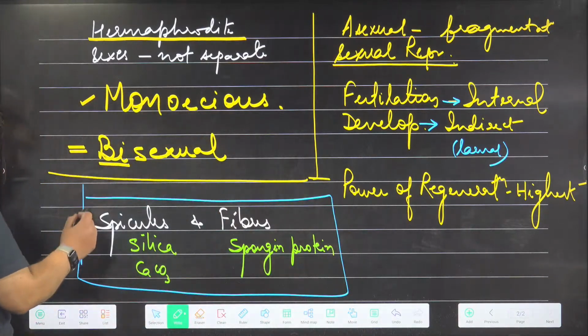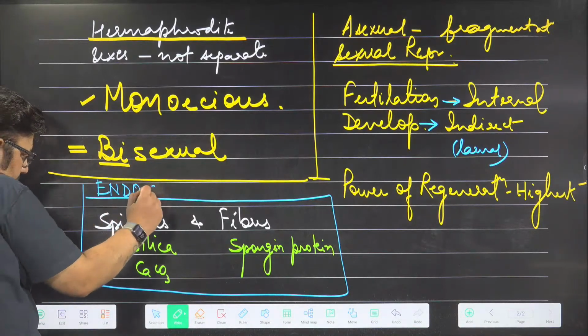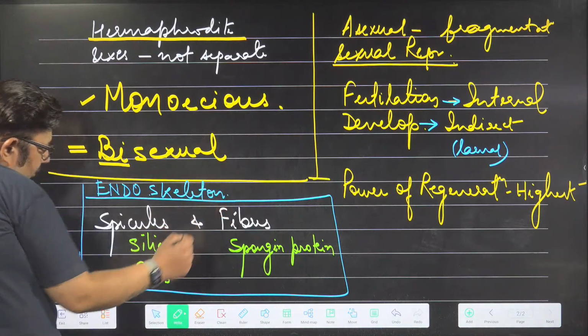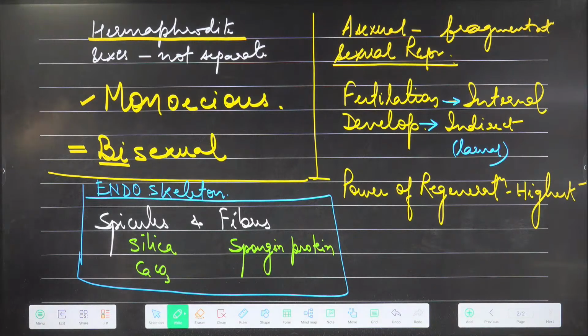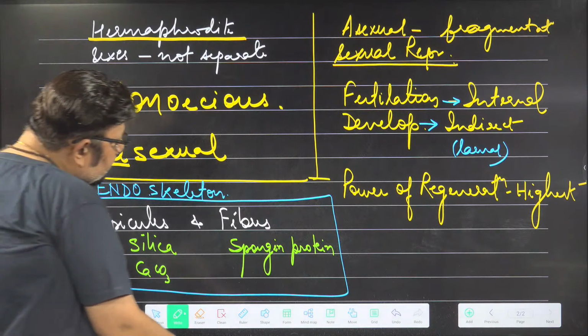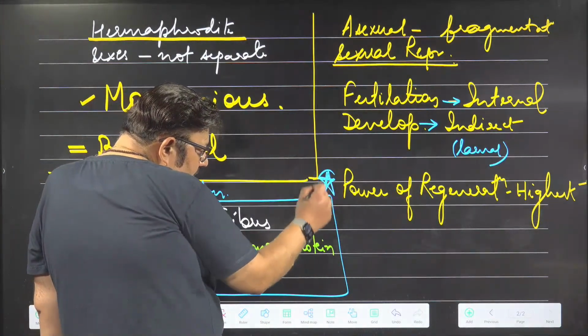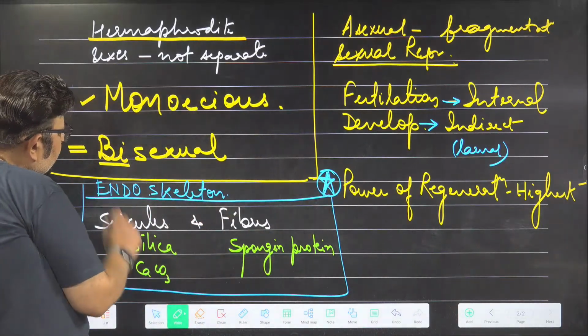Endoskeleton, okay? Which skeleton? Endoskeleton. What is skeleton? Any structure that provides shape and support is skeleton. The only phylum with the highest power of regeneration is phylum Porifera. The only phylum where neurons are absent is phylum Porifera.